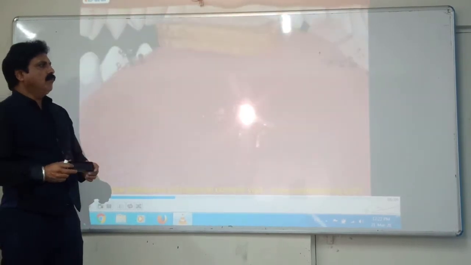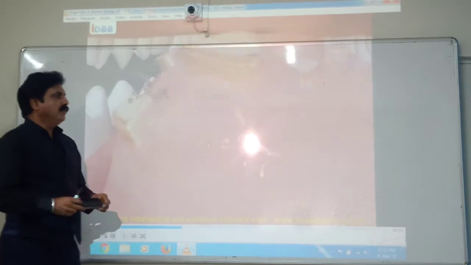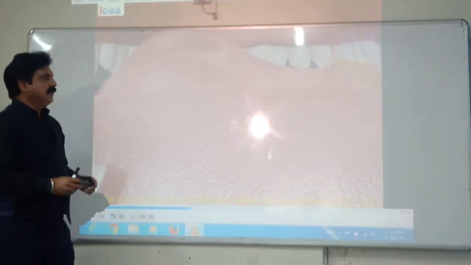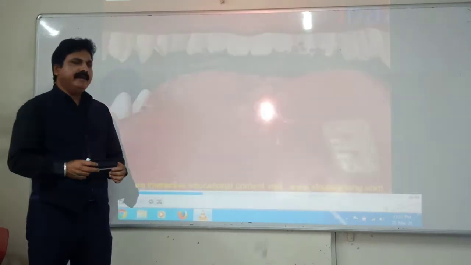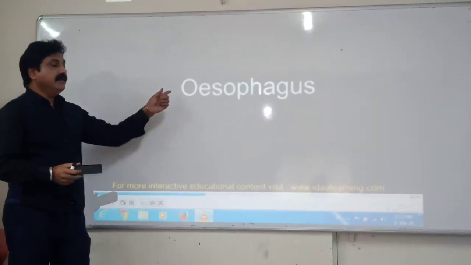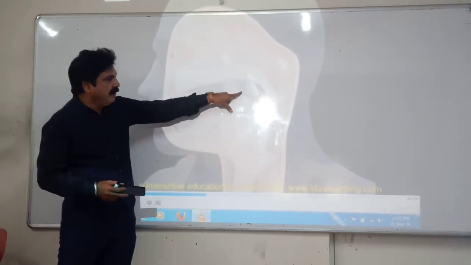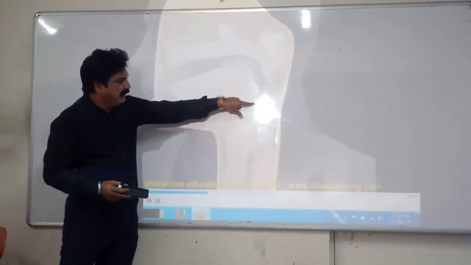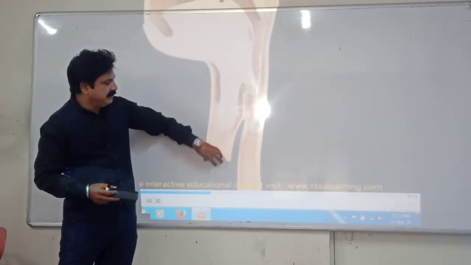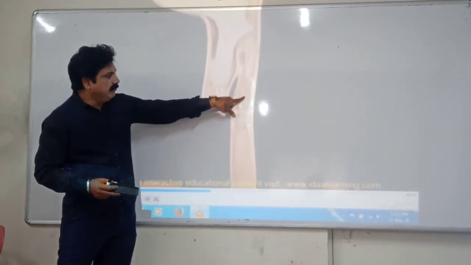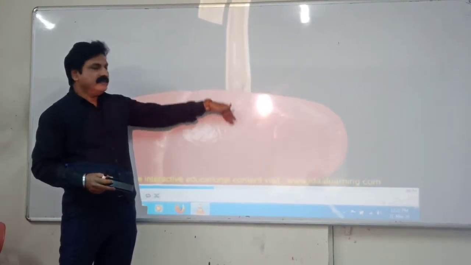And then once the food is masticated well, it gets converted into a food bolus, and that bolus enters the next part of your alimentary canal, which is known as the esophagus. This is the esophagus. You can see the movement of the food over here. This is the epiglottis, which covers the trachea, that is your windpipe, and the food, by peristaltic movement, is going toward the stomach.